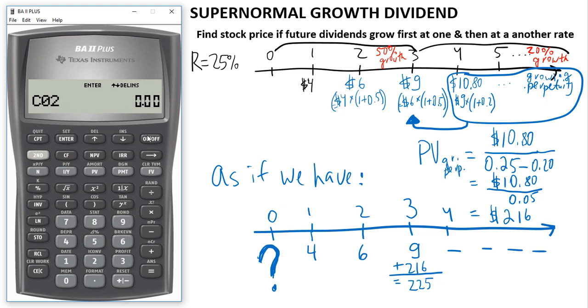Cash flow number 2 in the future, that's $6. We press 6, enter, down, and down again. Cash flow 03 in the future, that's a total of $225. I press 225, enter, down, down. That's it. There is no more cash flow 4. There is no more cash flow 5 or 6. We are done. Because $216 replaces all the dividends beginning year 4, continuing in perpetuity. 216 replaces all of them with this number.